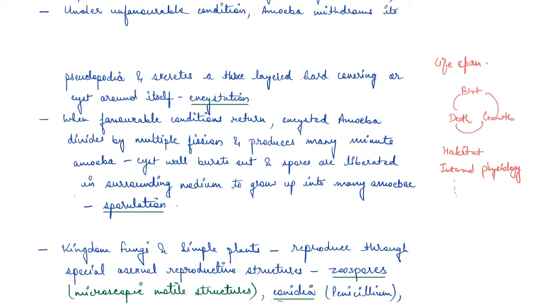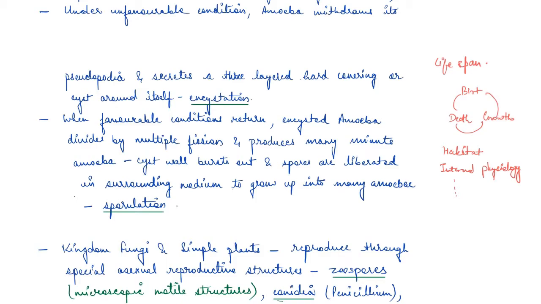And when favorable conditions return, these encysted amoeba divide by multiple fission and produce many minute amoeba. The cyst wall then bursts out and spores are liberated in the surrounding medium to grow up into many amoeba. This phenomenon is known as sporulation.